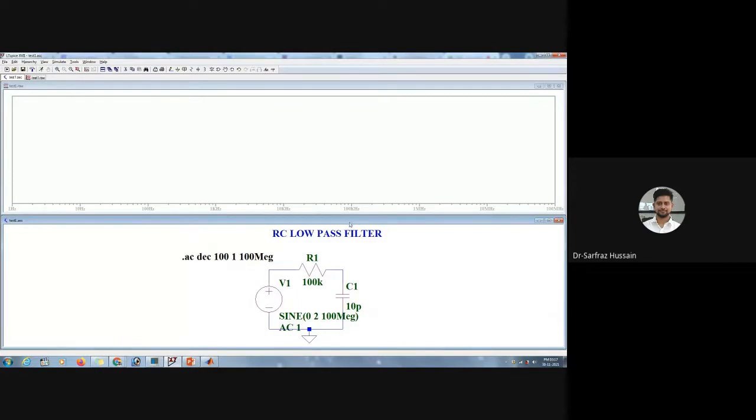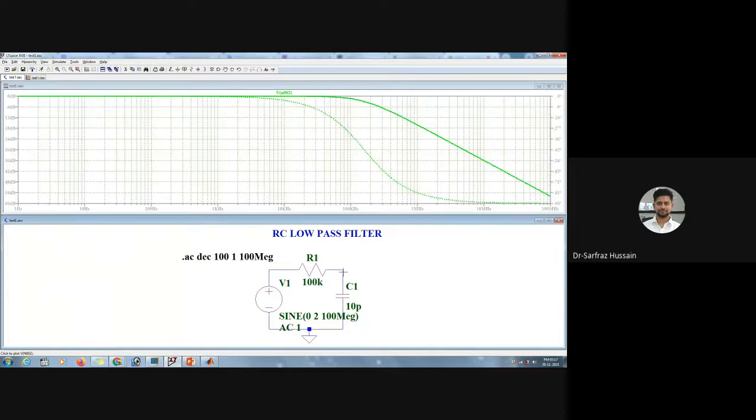So now we have got this one. If you want to find out the output voltage, let us say you want to take the output voltage for this particular component over here, so we click on this one. Here you can see the graph, and here you can see the gain. This is the magnitude curve and this is the phase. The dotted lines actually show the phase curve.